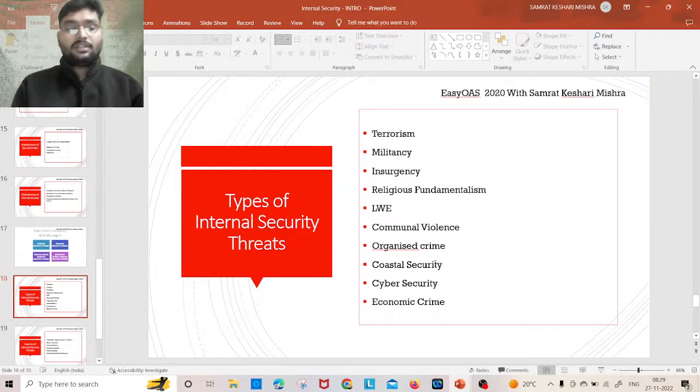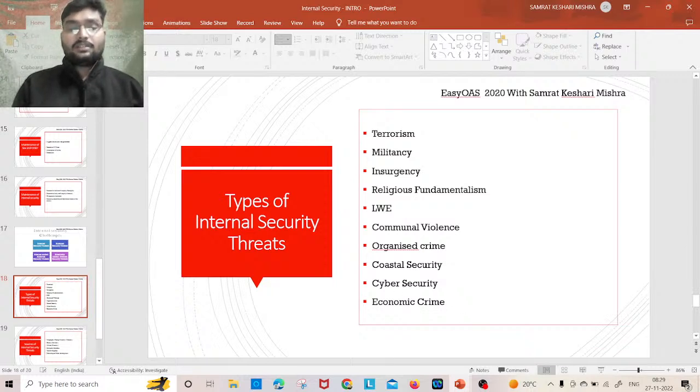Then coastal security. Coastal security जब हम देखिए India has 7,500 kilometer coastline. This acts like a resource for us, and simultaneously this is a security threat for us also. If you will go through the media reports and intelligence reports, then you will find most of the terrorist attack in India. जितने थोड़ा terrorist attack India रे हिची, सबो समरे infiltration हिची through the maritime route. So that is a coastal security is also important for us.